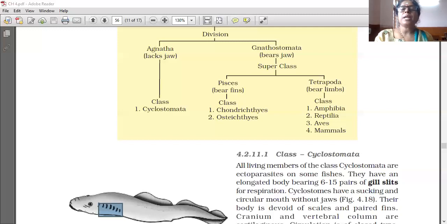Habitat: exclusively marine. Digestive system is complete, meaning both mouth and anus are present.